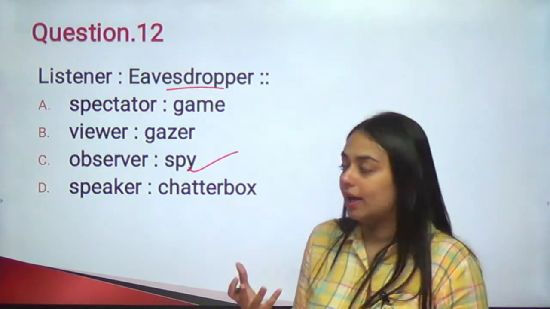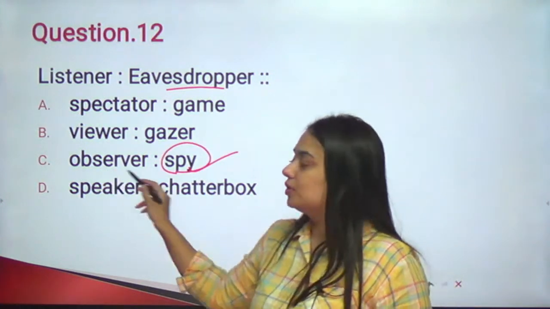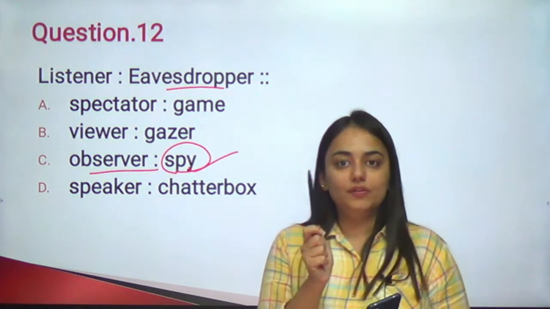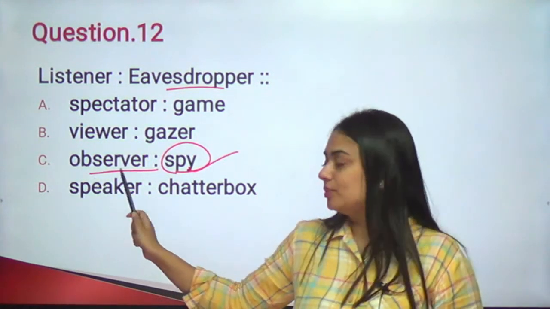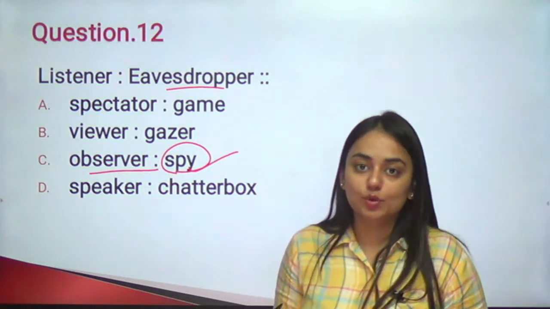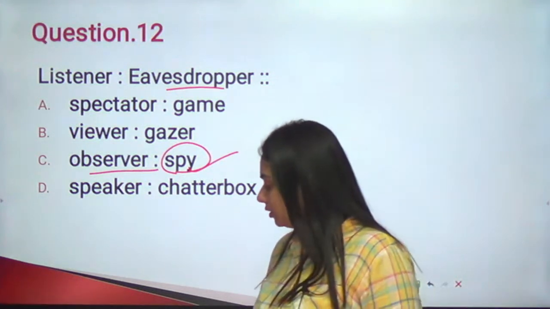or done in a hidden way. Similarly, spying is done in a hidden way, while observing is done in an open way. In both, you observe something, but a simple observer will not hide it. A spy has to hide it. It is his profession, it's his work. So that is the difference between the two.